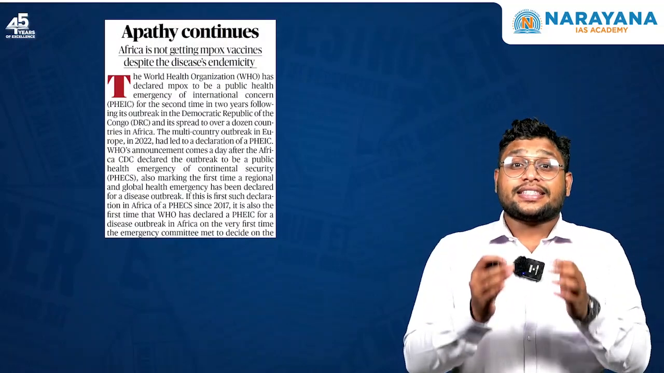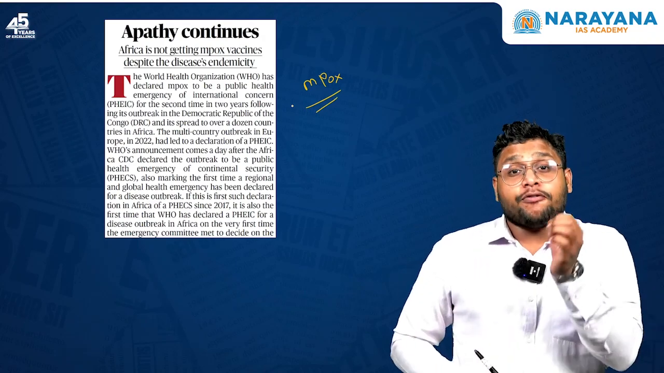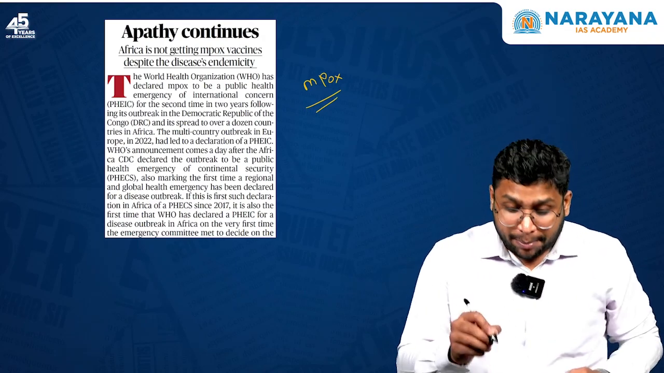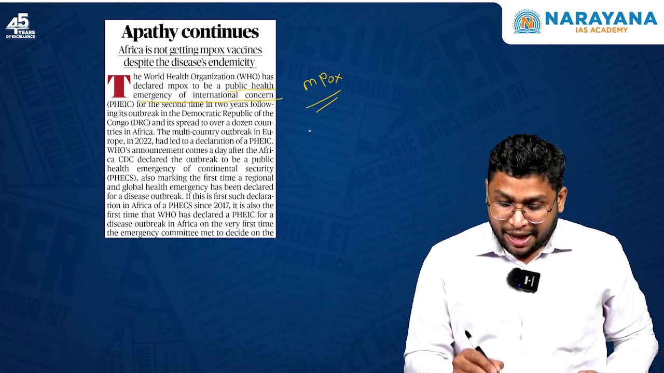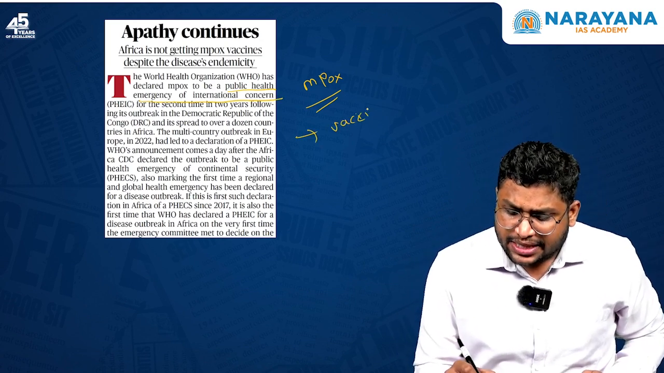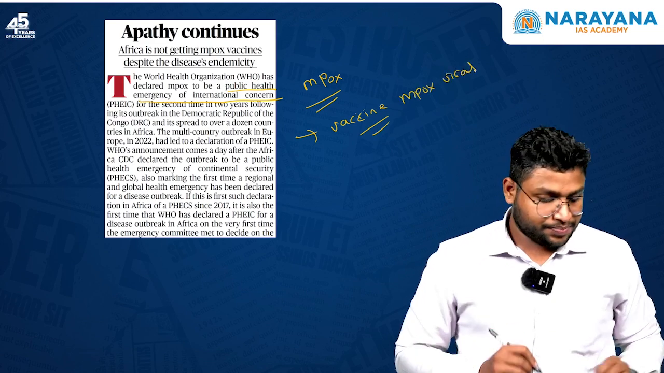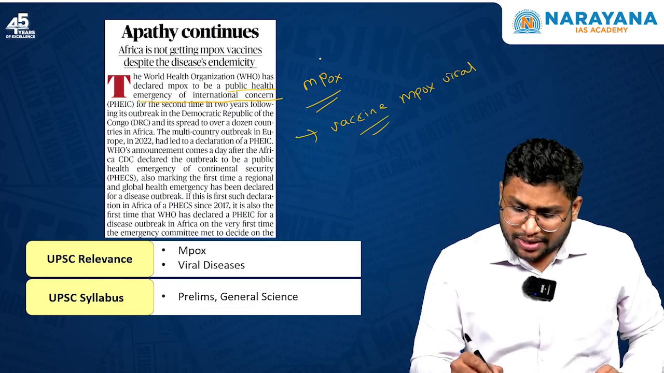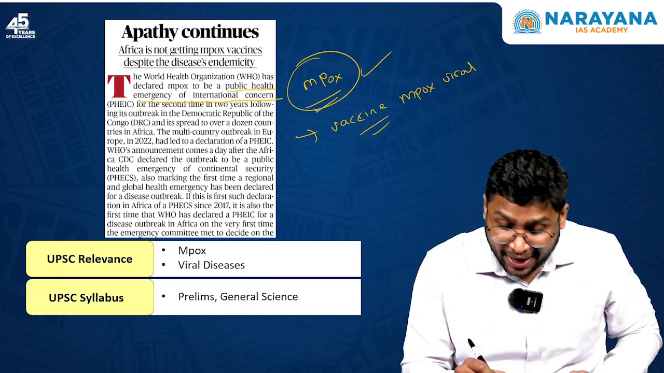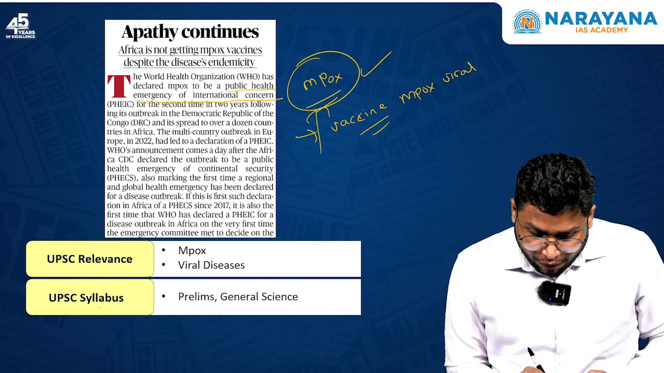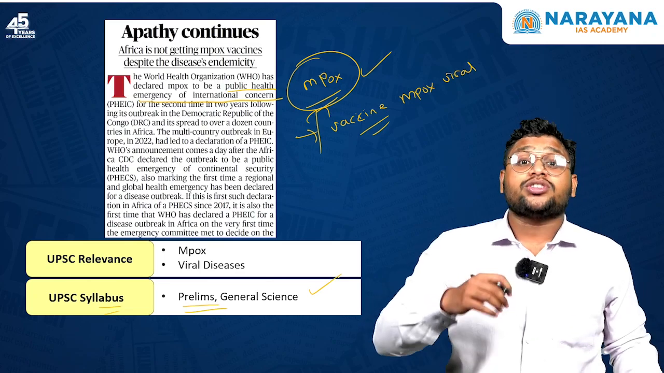The next article is about monkeypox, in short Mpox. Recently, the World Health Organization has declared monkeypox a public health emergency of international concern. And Africa is struggling to get vaccines for this Mpox viral disease. So for us, it is very important to understand how this Mpox is caused. Is there any bacteria or virus or fungi behind this particular disease? And from a syllabus perspective, in prelims, general science questions can focus on such diseases.